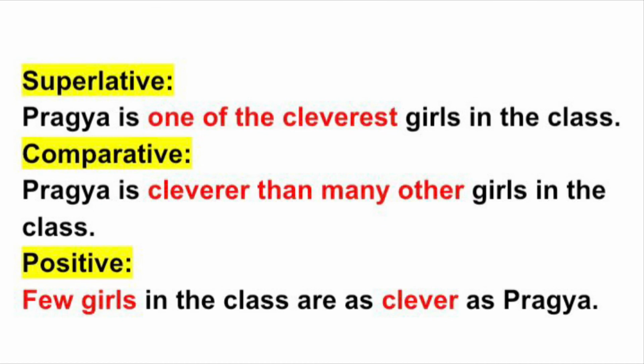Let's take another example. Pragya is one of the cleverest girls in the class. This is superlative because we have one of the cleverest. The EST form is present here along with the definite article, which is the. Pragya is cleverer than many other girls in the class.